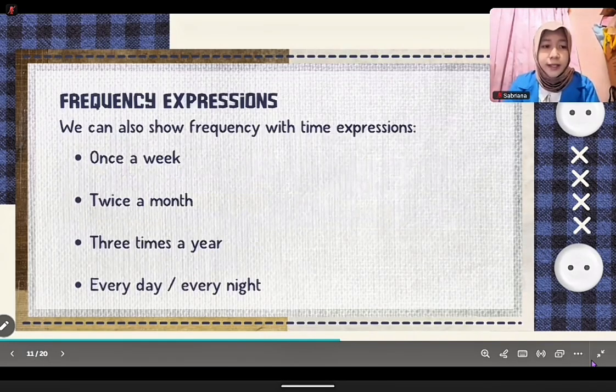Besides adverbs, we can also use time expressions to talk about frequency. For example, once a week, twice a month, three times a year, every day or every night. For example, we can say, I go jogging twice a week, or we meet every Friday. These phrases also show how often we do something.